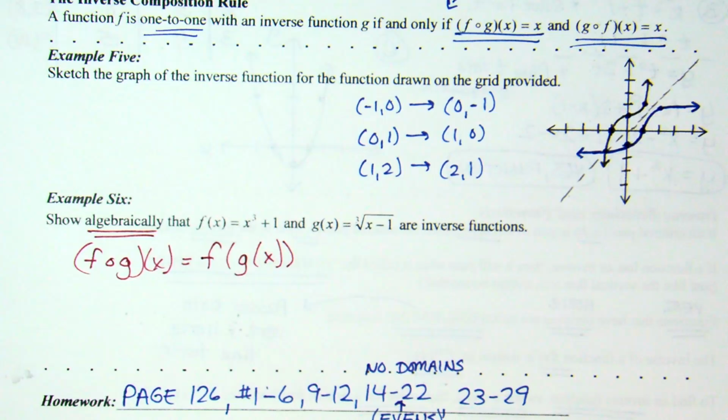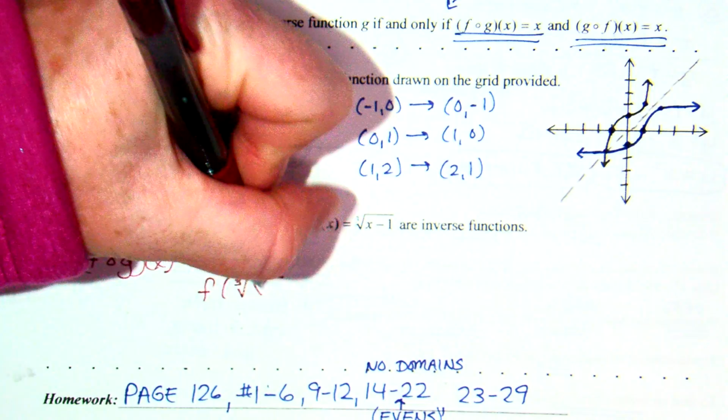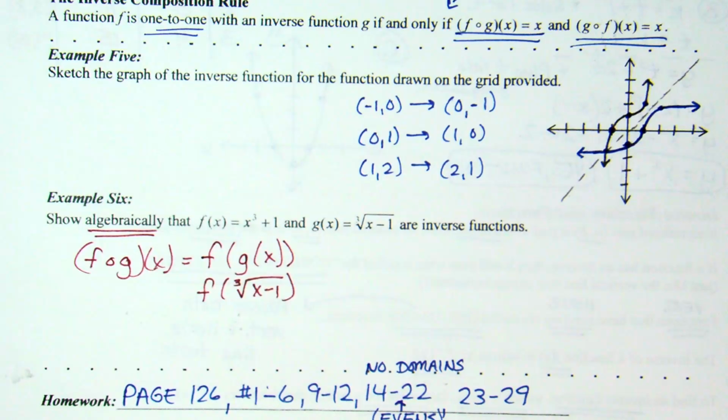That means I'm going to take g and plug it into f. So some people like to say, okay, it's f of, what is g of x? The cube root of x minus 1. So that g, the cube root of x minus 1, goes into f.